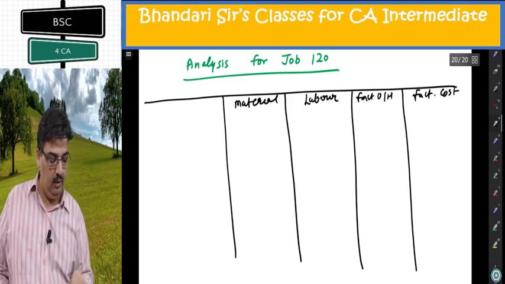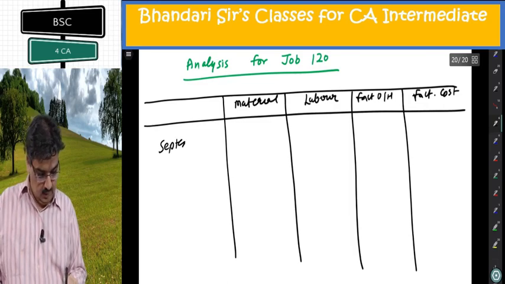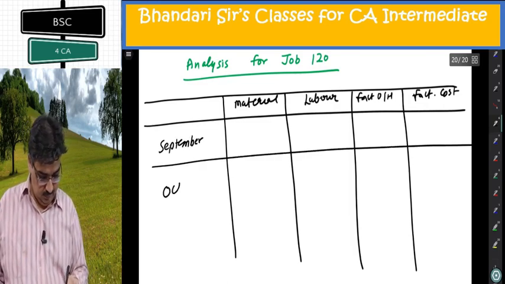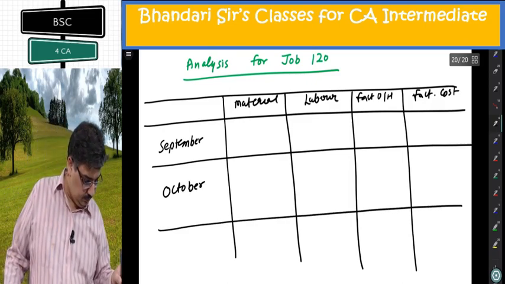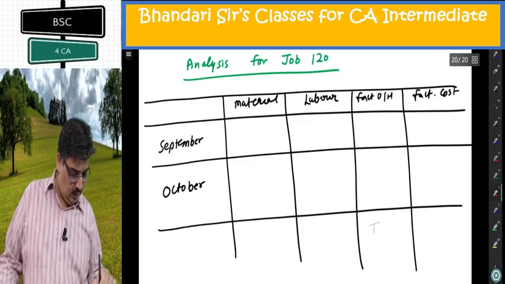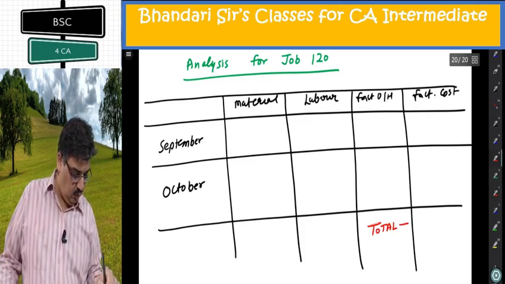When you add, you will get factory cost. September, October, and here you get the total.